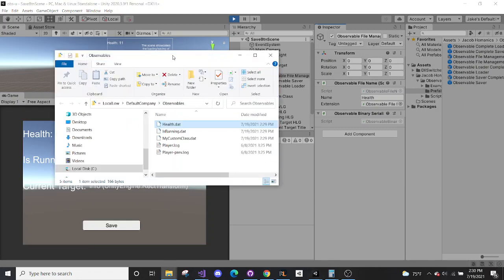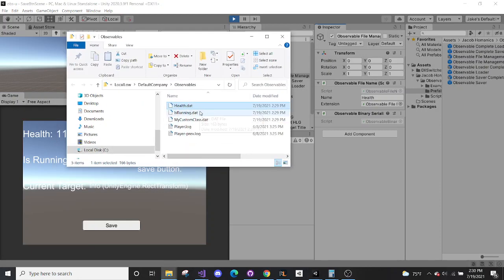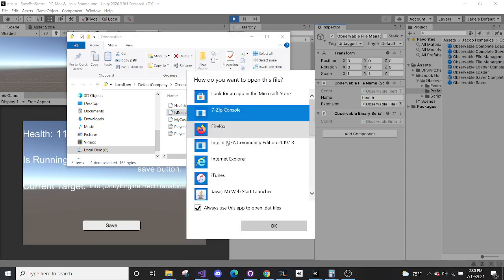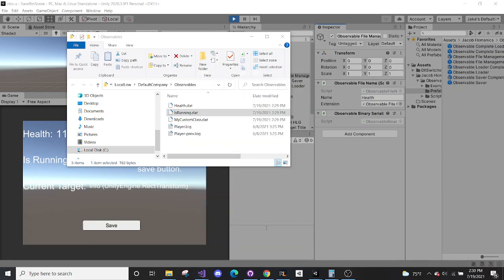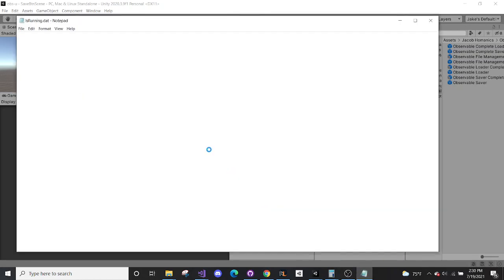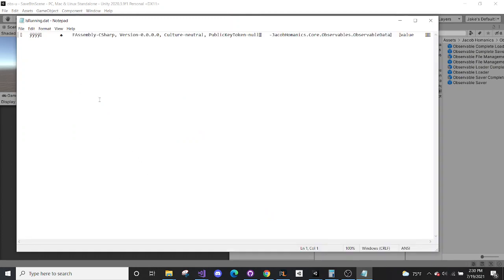We'll open up our file, and you can see we have health.dat, is running.dat, my custom class.dat. Unfortunately, these file types really aren't readable. They're serialized. You can't really understand them, as you can see.